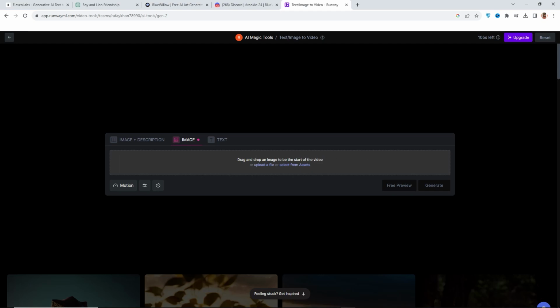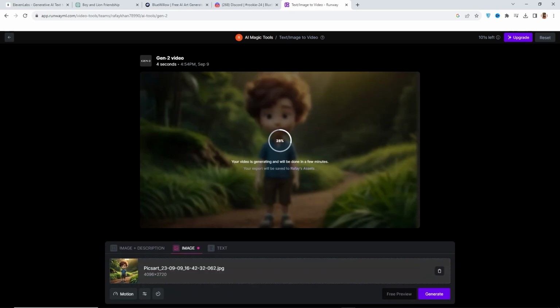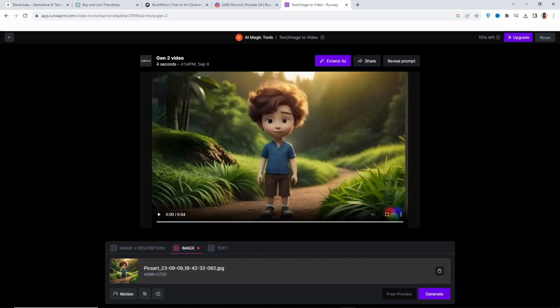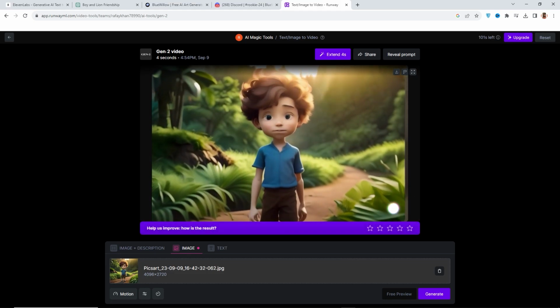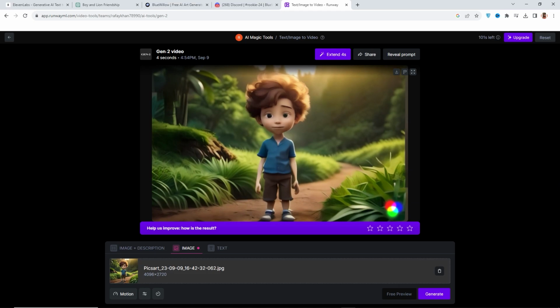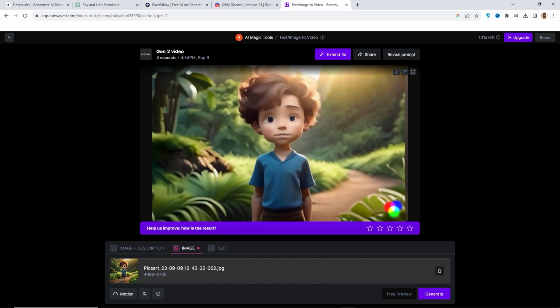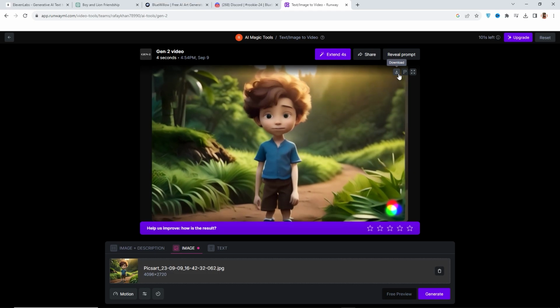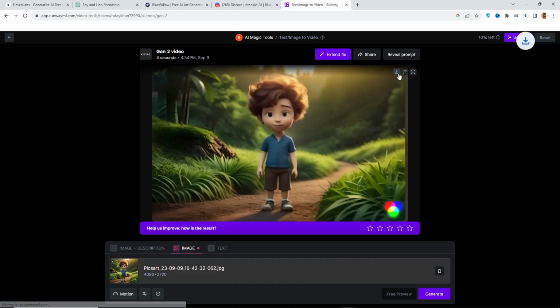Now you have to upload your own image. I am going to use an image that I have downloaded from Blue Willow, and it will take some time. Then click on Generate. And finally, you can see the result. This is mind-blowing. So I suggest you use the second option to get the best result. Now you can download this video by clicking here. You have to repeat the same work for all of your images.